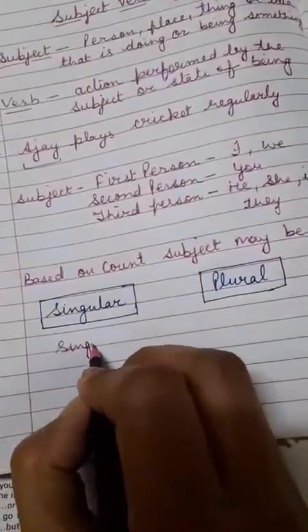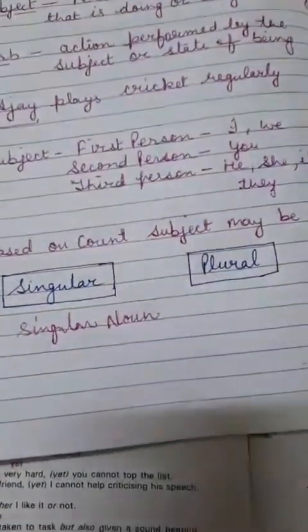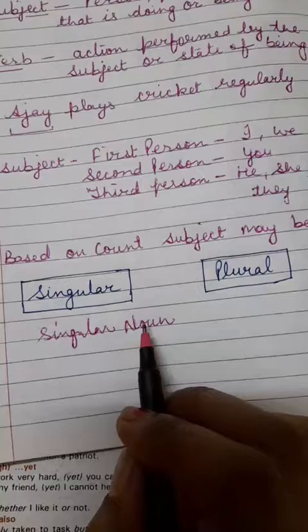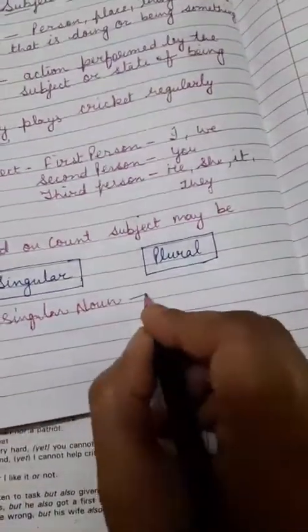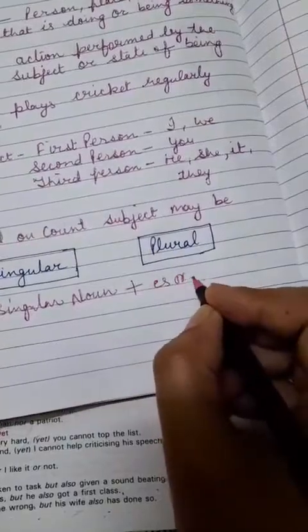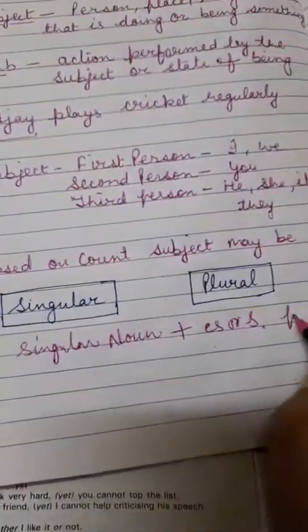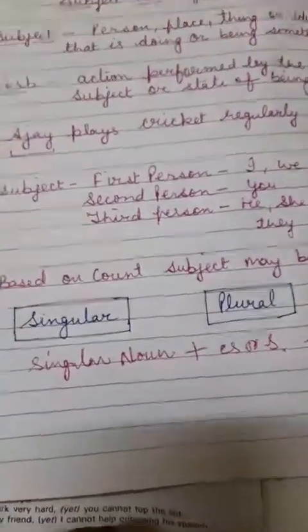Singular noun. My dear students, when we add s or es with the singular noun, it behaves as plural.